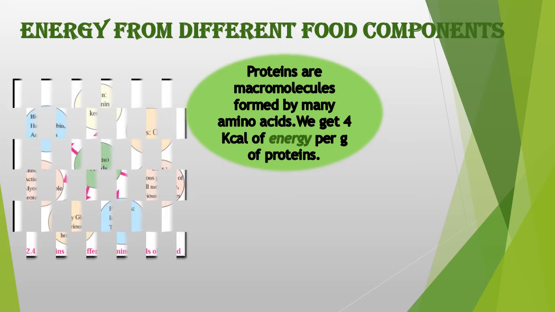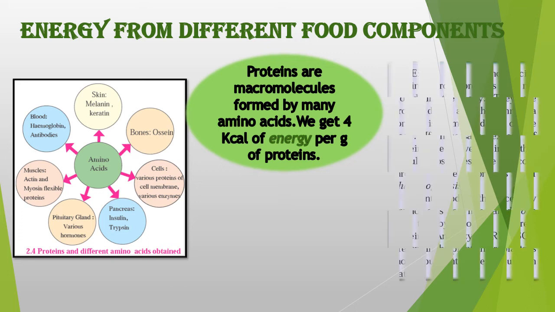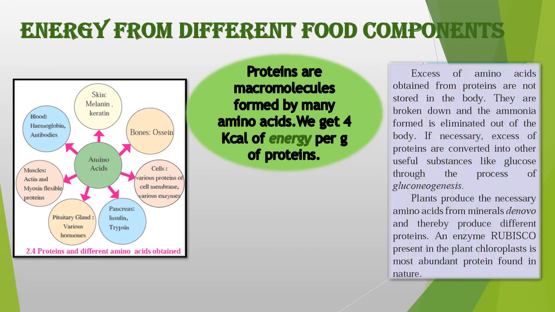Now, the proteins obtained from amino acids include melanin and keratin in the skin, osmium in the bones, hemoglobin in the blood, insulin in the pancreas. Okay, and when we have an excess of amino acids obtained from proteins, they are not stored in the body.